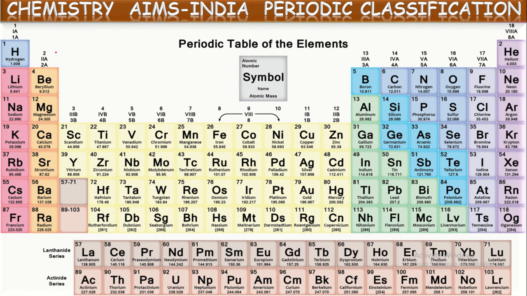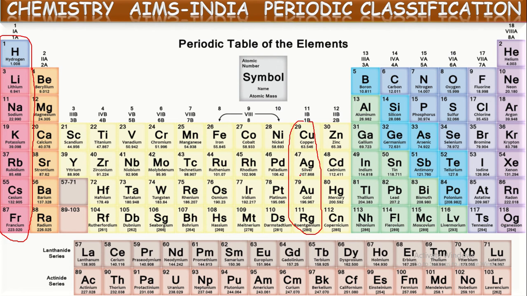These vertical columns are called groups. Suppose I say this first one is a group, it is called the first group. If you say any one of these is one group, this is also the first group. Actually, it is first A group, first B group.